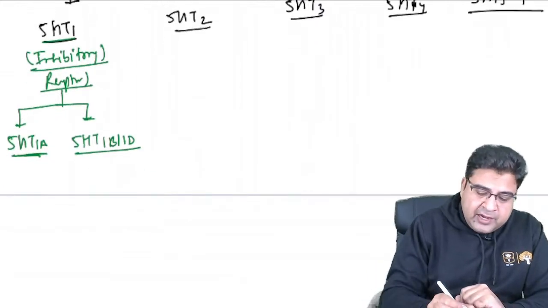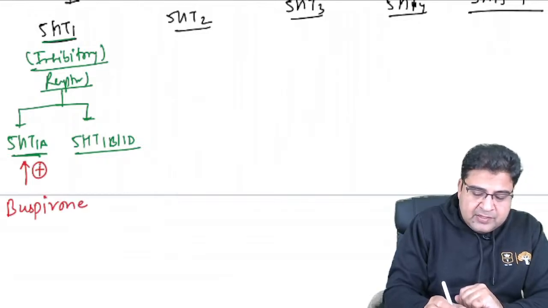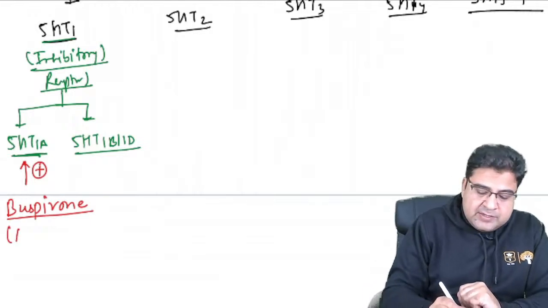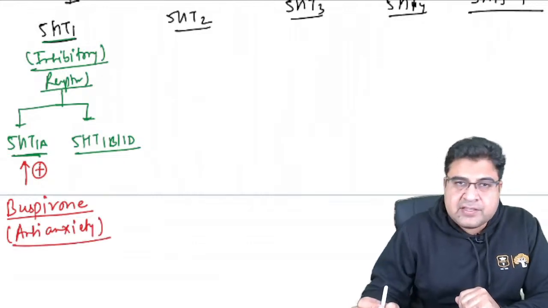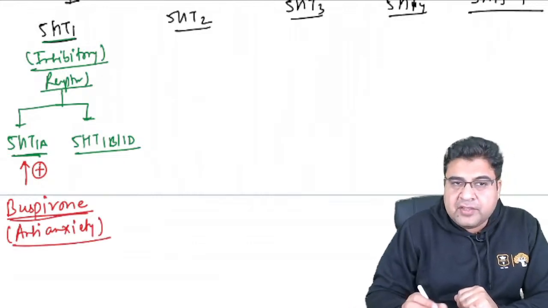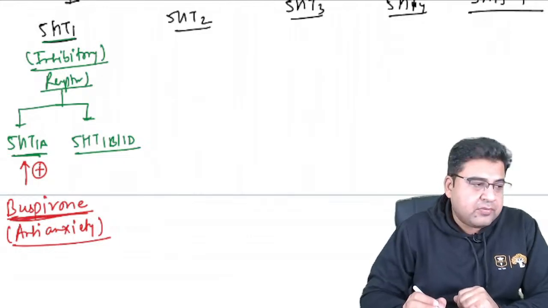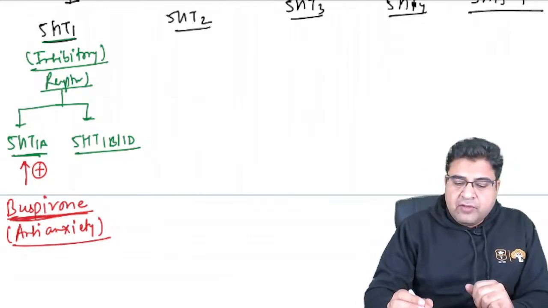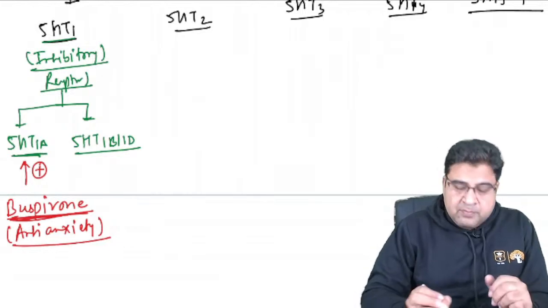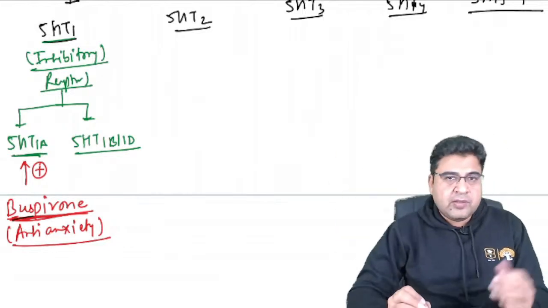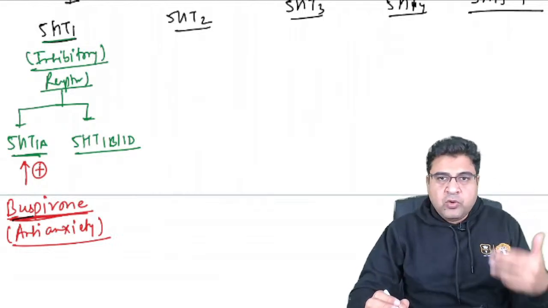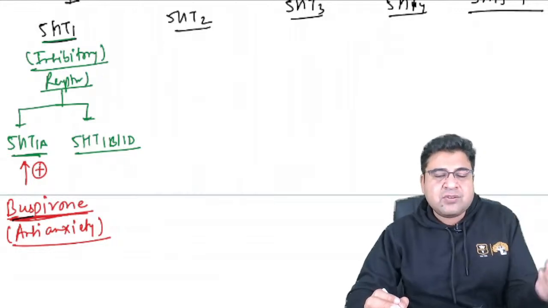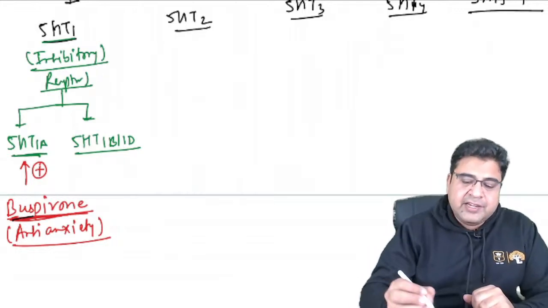The medicine that will act on the serotonin 1A receptor is buspirone. Buspirone is an anti-anxiety medicine that is given for the treatment of anxiety disorder. So students, make a mnemonic this way: whenever we wait for the bus at a bus stop, the moment the bus comes, the anxiety is gone. So buspirone. The moment the bus has come, the anxiety is gone. So buspirone is an anti-anxiety medicine.